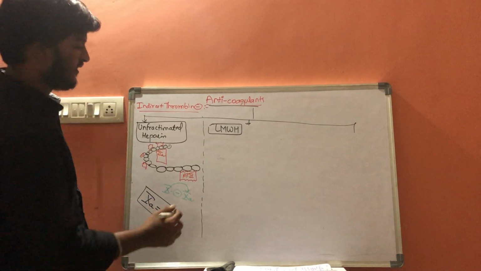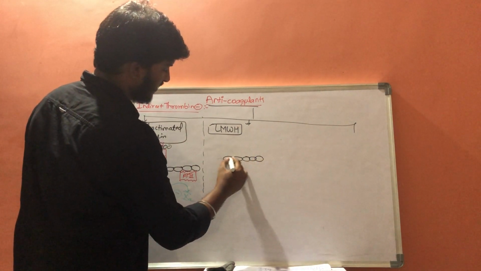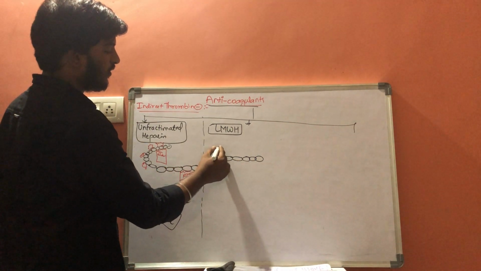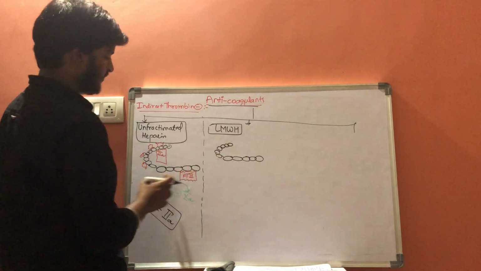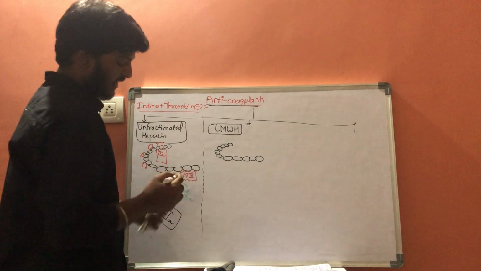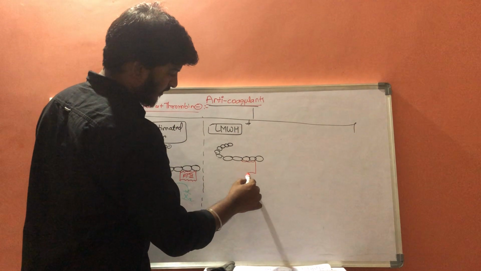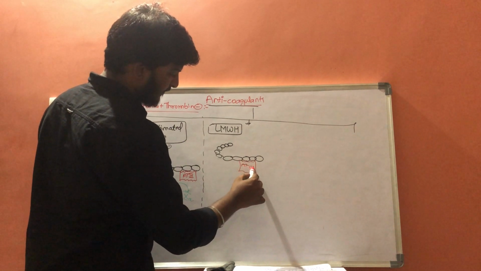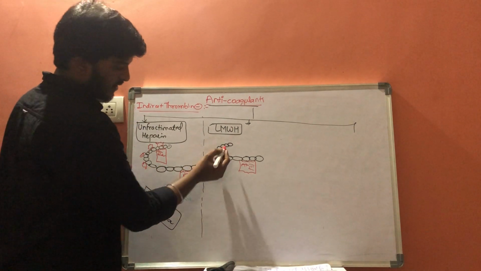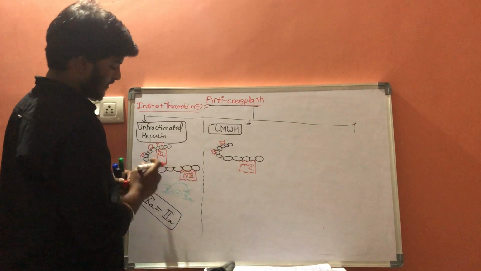So here this is 1, 2, 3, 4, 5, the active pentasaccharide molecule, and we are cutting the number of these heteropolysaccharides. So here these will get attached to antithrombin 3, whereas the heteropolymer will attach to 2A.